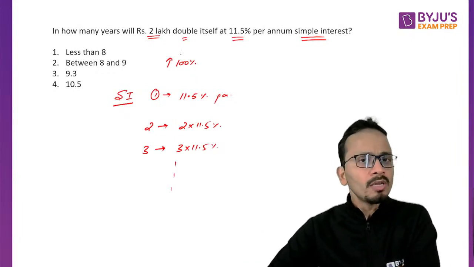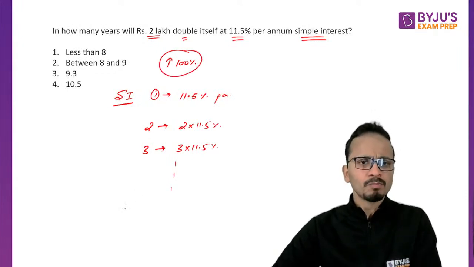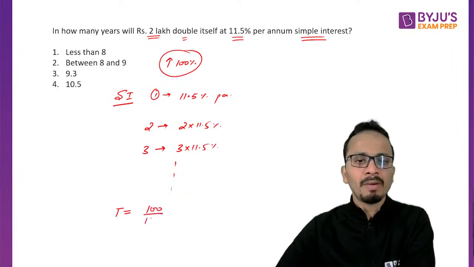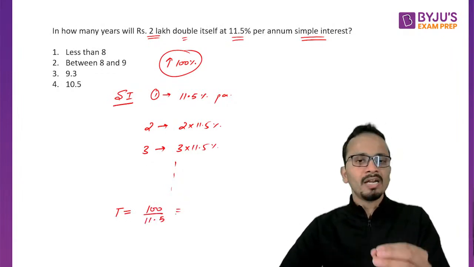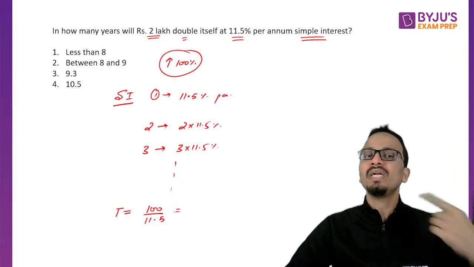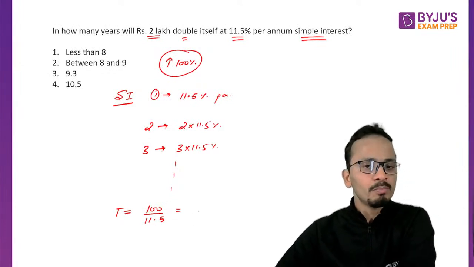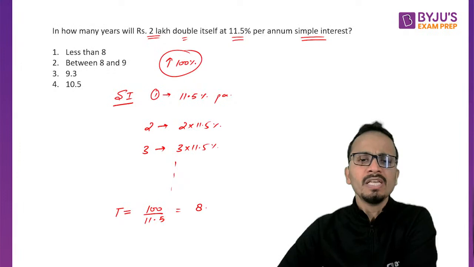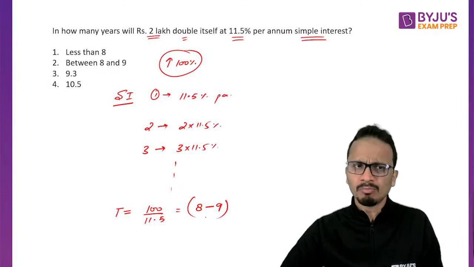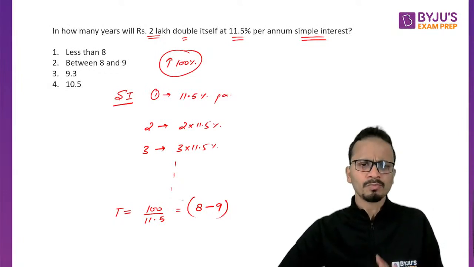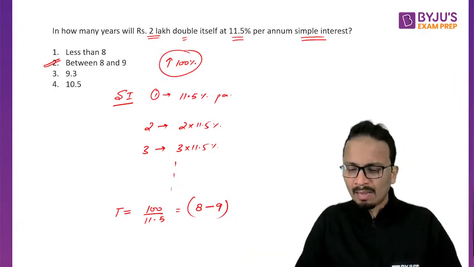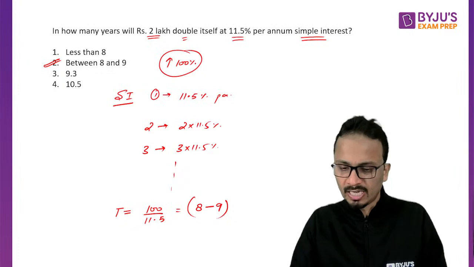Okay, I want my money to grow by 100%. So the time that will be taken will be 100 divided by 11.5. So 100 upon 11.5 will be the exact time after which my money will double itself. Now 100 upon 11.5, the value is between 8 and 9. So this value is somewhere around 8 point something, around 8.5. Okay, so you can now mark your answer as option 2. All of you are absolutely correct, those who have given the answer.